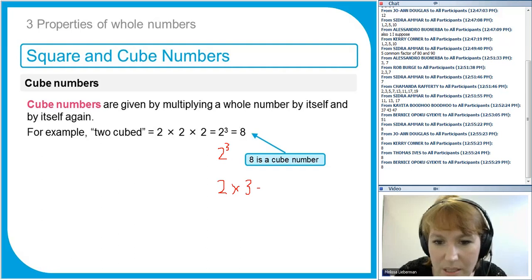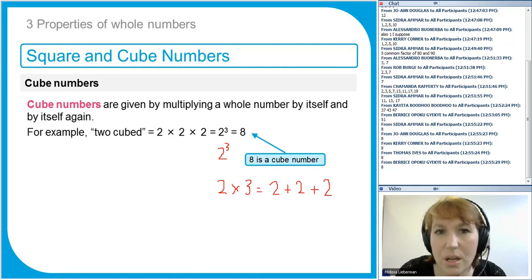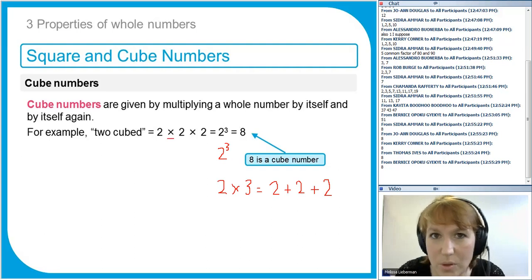It means 2 plus 2 plus 2, which is 6. So 2 times 3 is quite different from 2 to the power of 3, which means 2 times 2 times 2. One is multiplying the 2 by itself each time, and the other one is adding the 2 to itself.